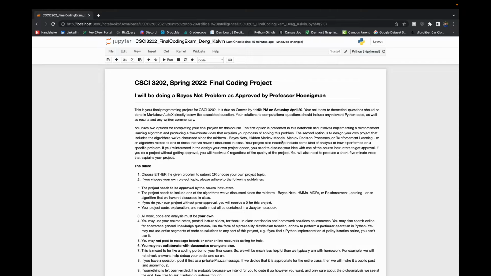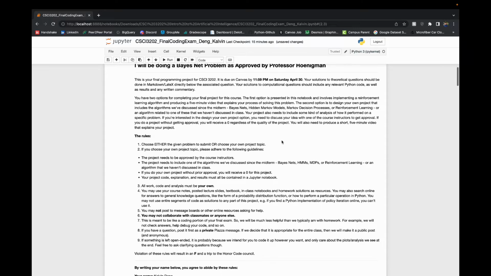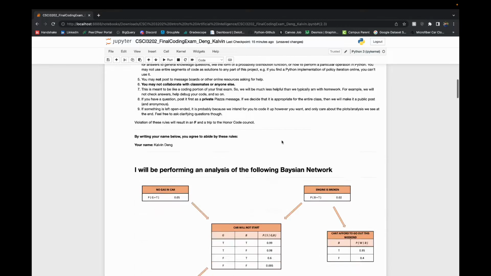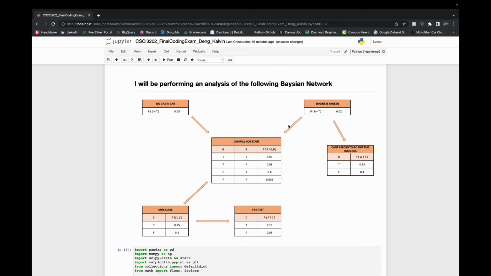Alright, so my name is Calvin Dang, and I'll be going over my final project for artificial intelligence. I decided to do my own project, and it's particularly going to go over a BayesNet. So to begin, here is the BayesNet that I have.